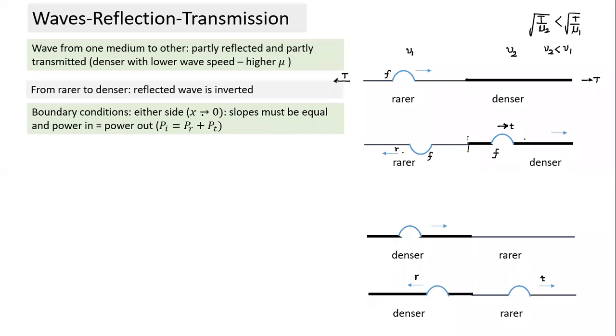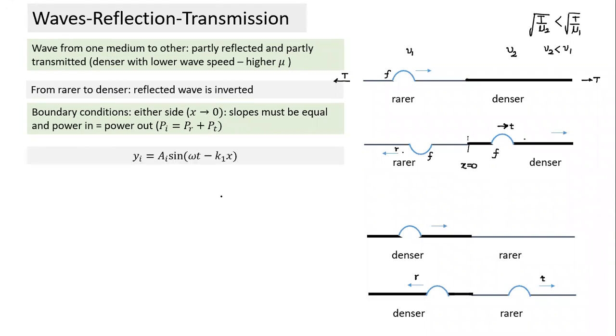So for the boundary condition on either side, if we consider the interface as x equal to 0, taking the coordinate system to be 0 at the interface, the slope must be equal on either side of x equal to 0. So LHS slope has to be equal to RHS slope, and we'll come to that point again later. And the second thing that has to happen here is that there's no loss of energy. Whatever incident energy per unit time, the final energy after reflection also should remain the same. Incident power is equal to the power of the reflected wave plus the power of the transmitted wave. These are the conditions we use for the derivation.